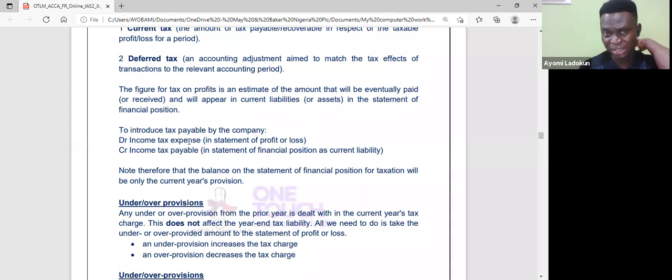Okay, and when you make estimates, most likely by the time those taxes are due or when they are agreed with the tax authority, you might have underestimated or overestimated. So that will give rise to under or over provisions when it comes to taxes. Now, for my current tax that is payable, what's the accounting entry? I'm going to debit my tax expense in the statement of profit or loss, and I carry my tax payable in my statement of financial position as a current liability, because that's what I'm going to pay most likely in the next accounting year.